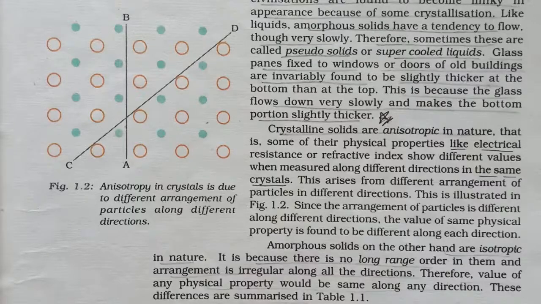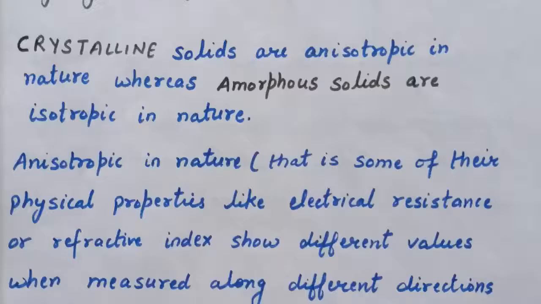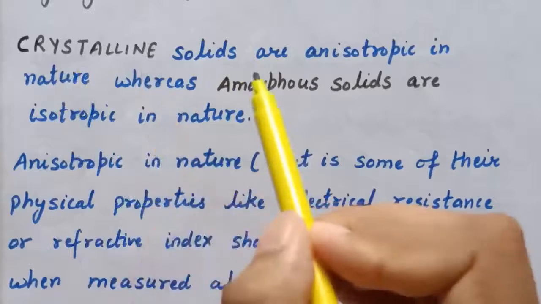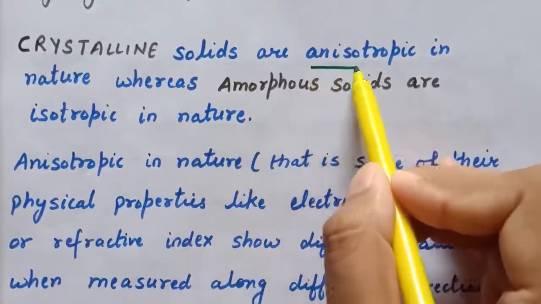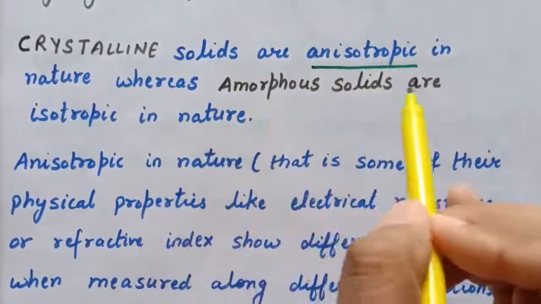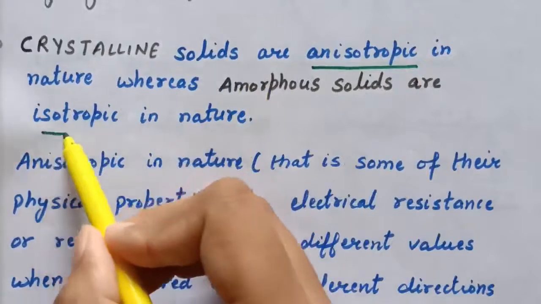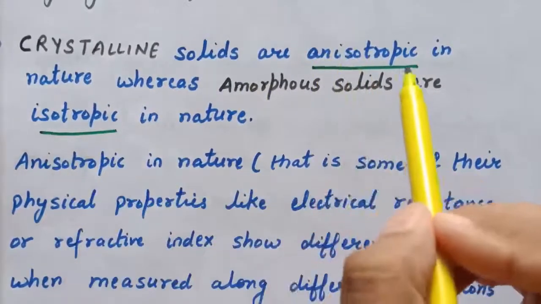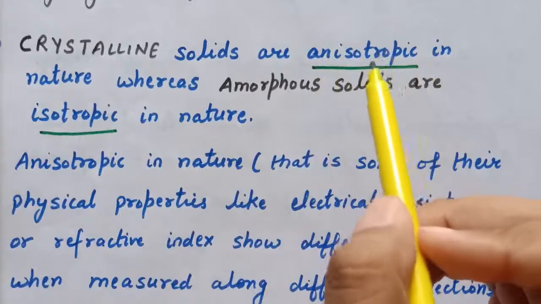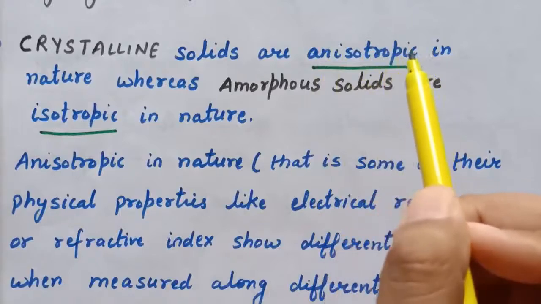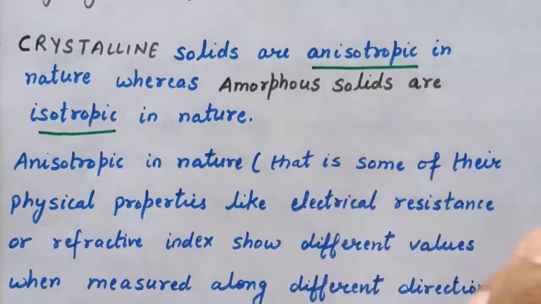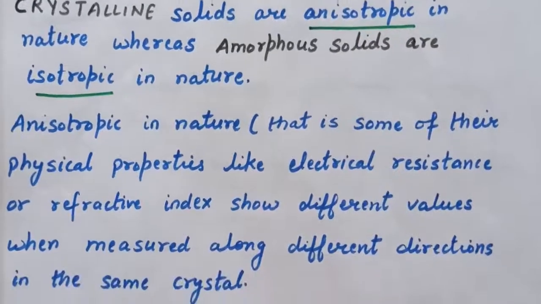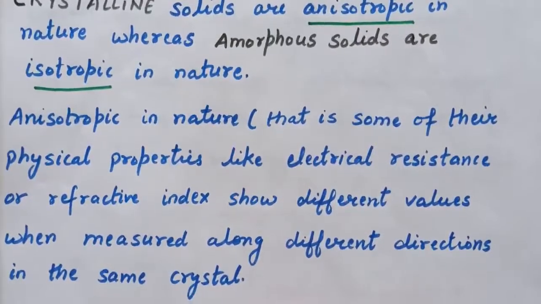Therefore the value of any physical property would be the same along any direction. So crystalline solids are anisotropic in nature, whereas amorphous solids are isotropic in nature. Anisotropy means the physical properties like refractive index and electrical resistance have different values when measured along different directions in the same crystal.